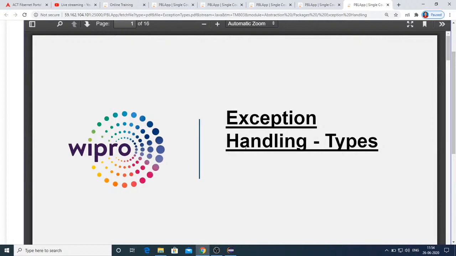And just now we have completed the exception hierarchy and types of exceptions. We understood about checked and unchecked exceptions. So let's stop here, and in the next class I'll show all the usages with execution. Tomorrow and the day after tomorrow you will not be having class. You will be having class again on Monday. In Monday's class I'll show the usage of all these 5 keywords: try, catch, finally, throw, throws, from an assessment point of view. How you can get questions, all that I'll show with a demonstration.